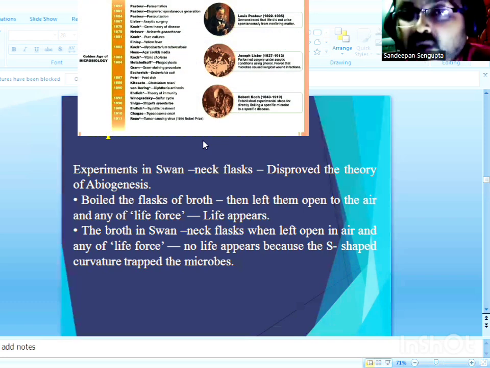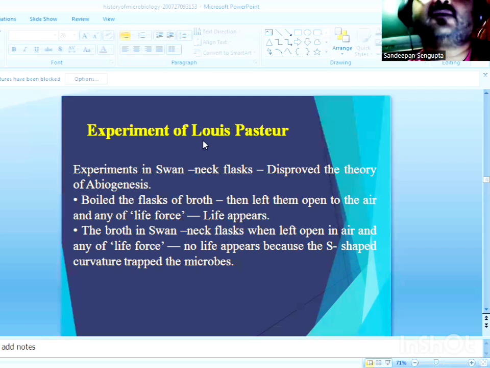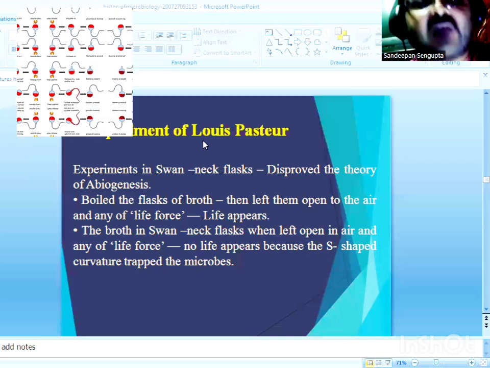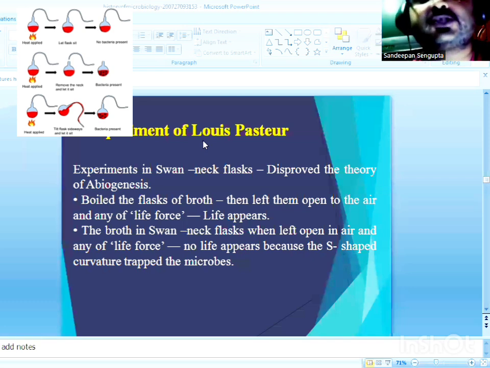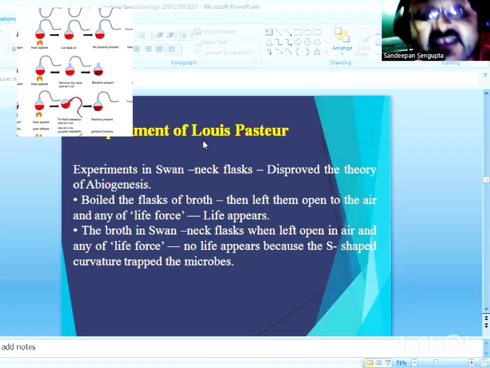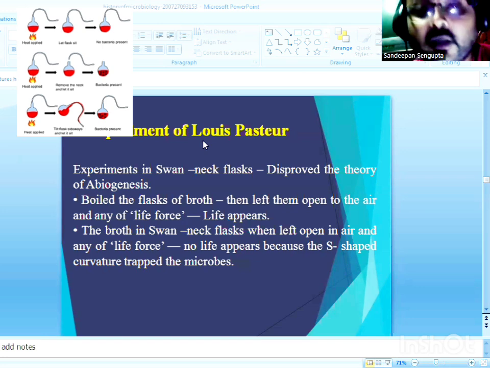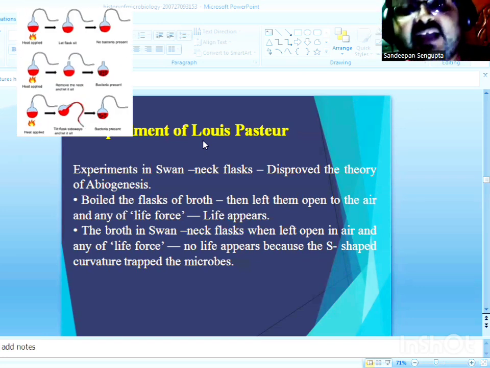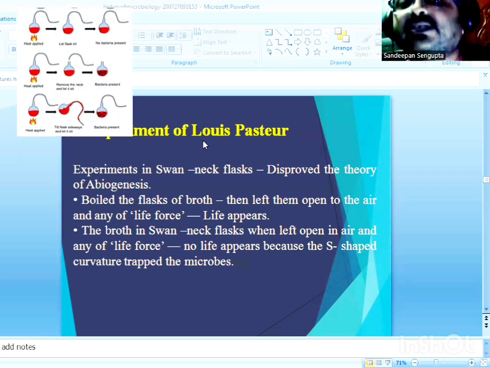Now, the golden era began with the experiment of Louis Pasteur, which he conducted in order to put the theory of spontaneous generation to rest. Pasteur designed his own series of flasks, which were called swan-necked flasks. Why were they called so? Because they had curved necks shaped as U-shaped tubes.